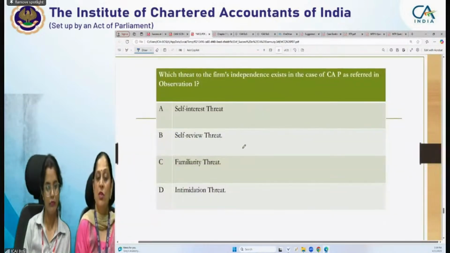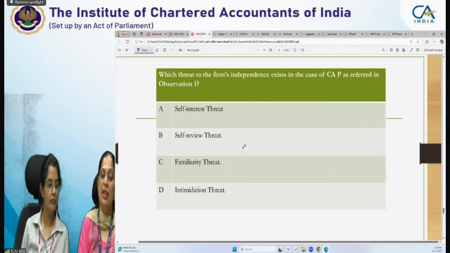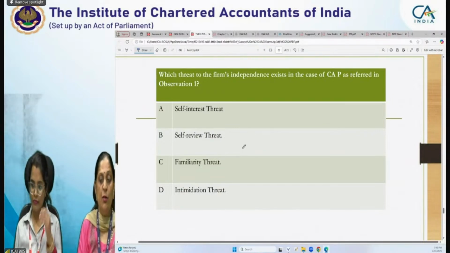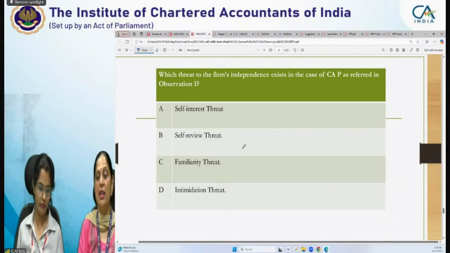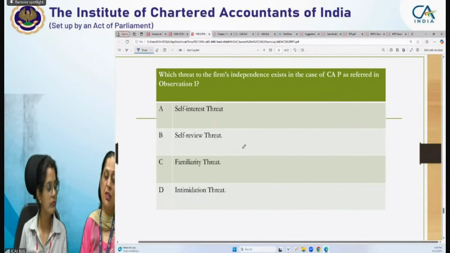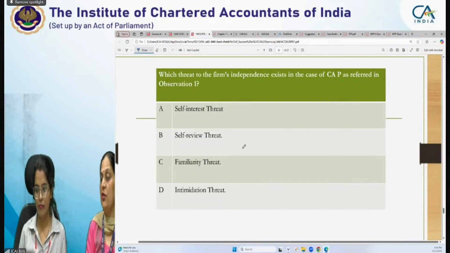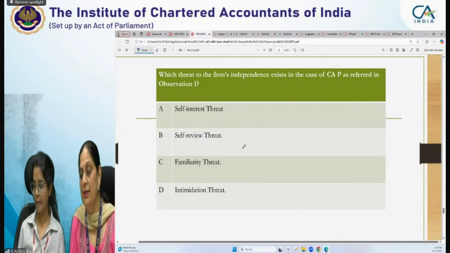Now, the question is which threat to the firm's independence exists in the case of CAP as referred in observation 1. So we have discussed that CAP, who is also giving non-audit, non-assurance engagement services, is also a statutory auditor. So it means he is reviewing his own work for that particular non-assurance engagement, right?